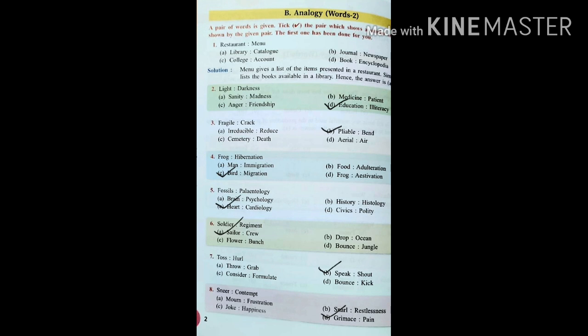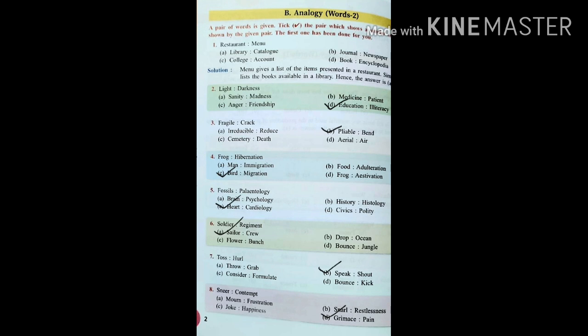Next, look at the fourth one. Frog, hibernation. And the given options are man, immigration, food, adulteration, bird, migration, frog, estivation. Here, if we check the meaning of hibernation, it is the way animals conserve their energy to survive in adverse weather conditions or if there is any lack of food.